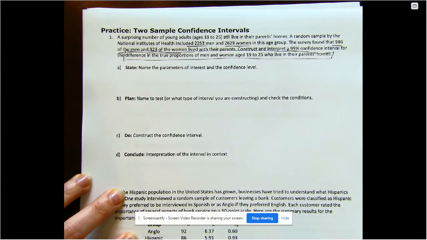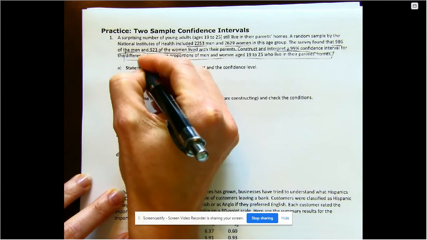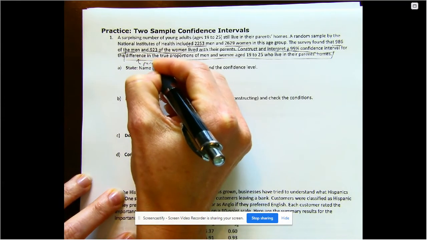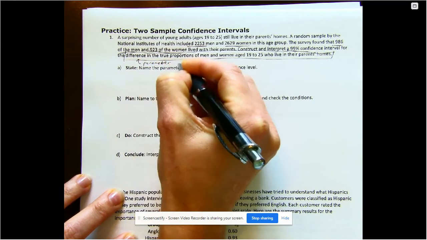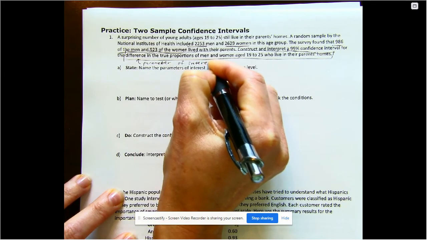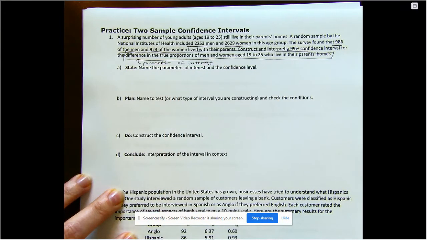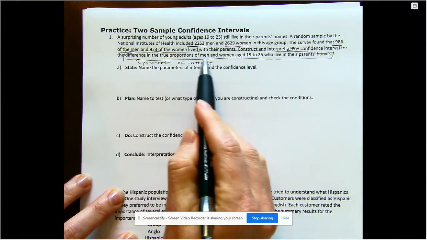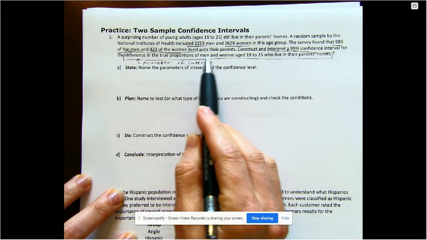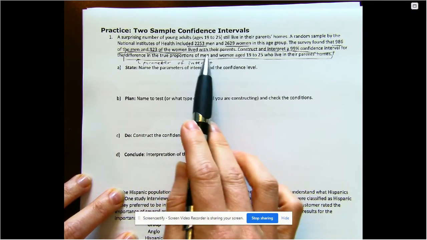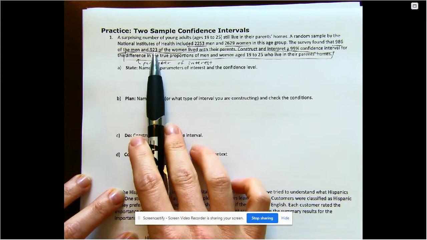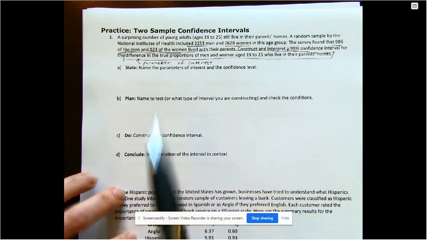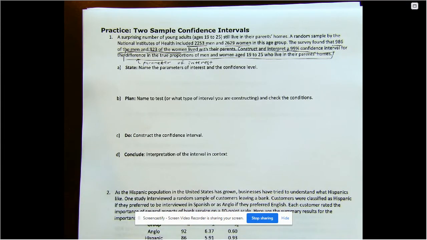What I do want to note is, even in this sentence, this is our parameter of interest, this difference. And they even told us the order for us, which is great. We want the difference in true proportions of men and women. You could read that either way, but I'm going to go men minus women because there is a higher number of those, I believe. Usually we just write it where it's positive, but let's go through our state, plan, do, conclude format.